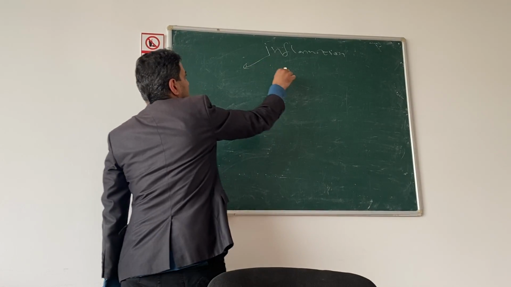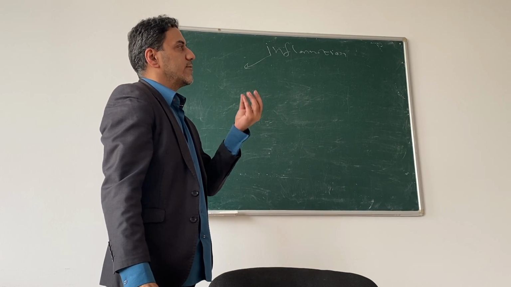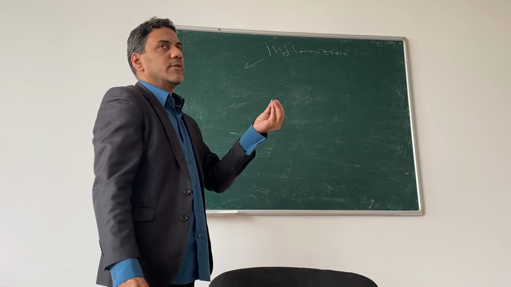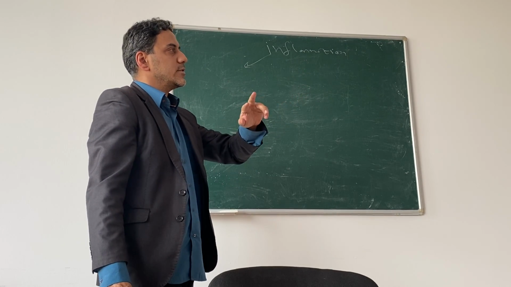Inflammation has a cause, we call it phlogagen. We have exogenous and endogenous.